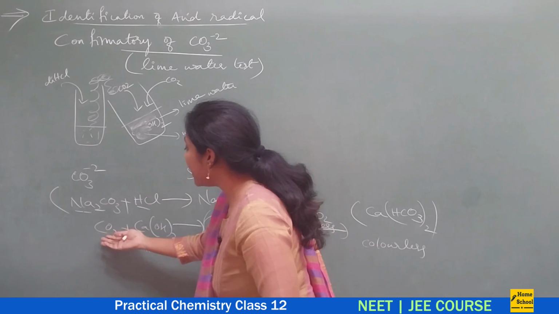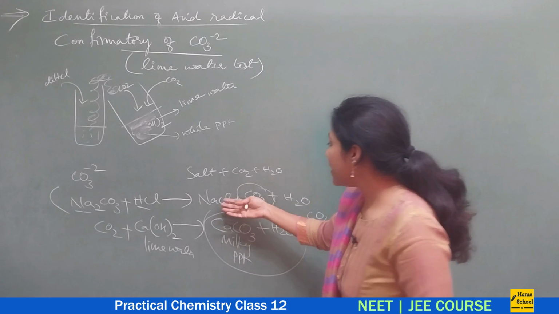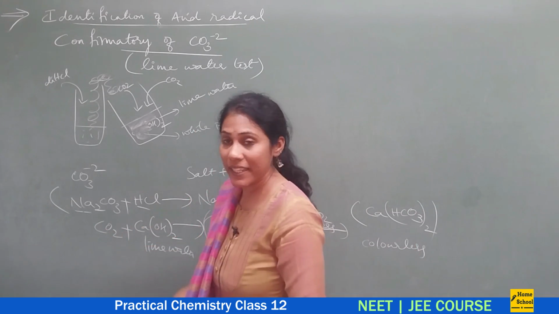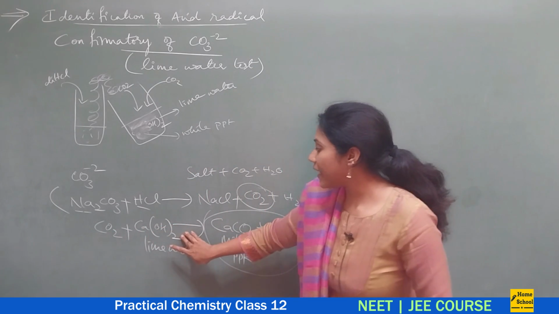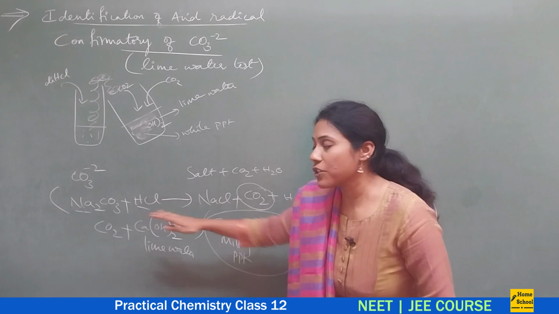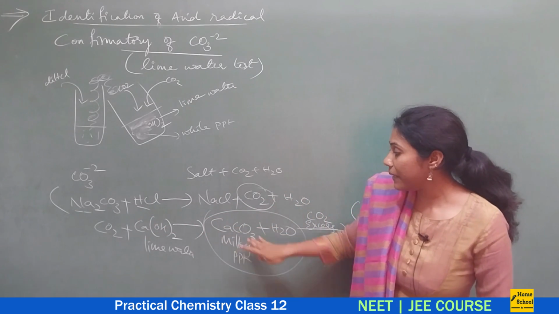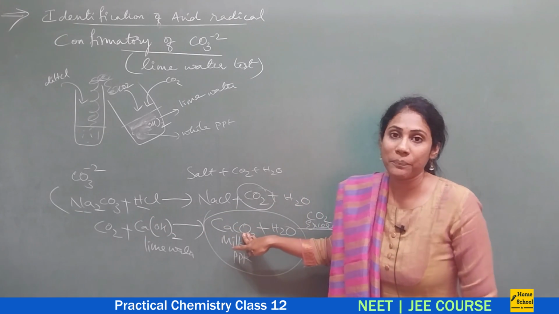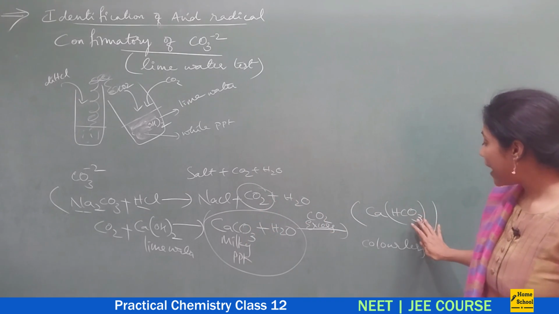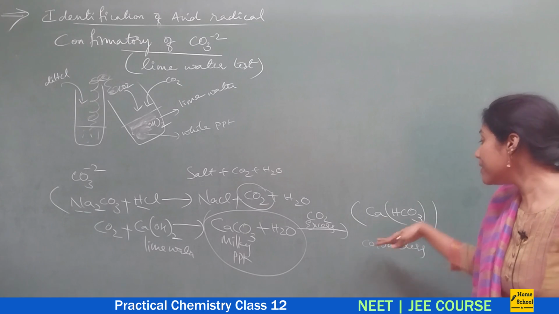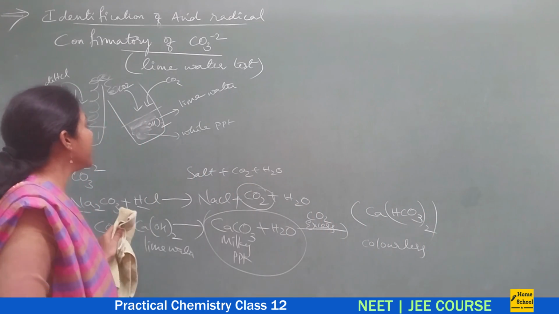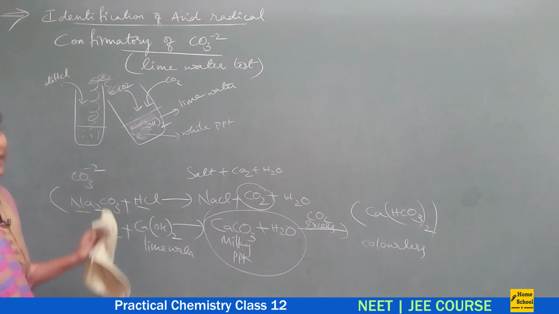So any carbonate, on adding HCl, you'll always get salt, carbon dioxide and water. Again, how do you test the presence of carbon dioxide? When this gas is passed into lime water, if lime water turns milky, you will confirm the presence of carbon dioxide. Why does it turn milky? Because calcium carbonate is formed. Again, if excess CO2 is passed, it becomes colorless. Why? Because calcium bicarbonate is formed. So this is the confirmatory test for carbonate ion.